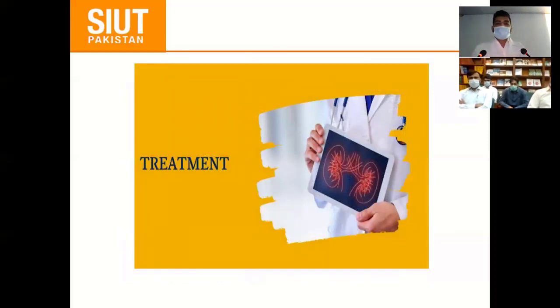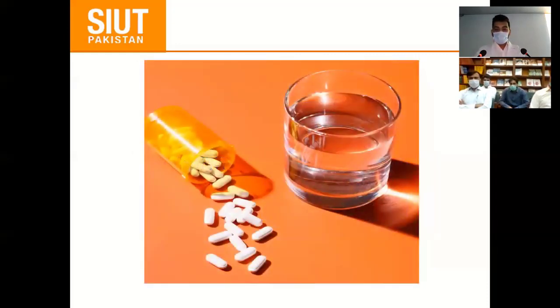So what's the treatment? It depends upon whether it is complicated or uncomplicated. If it is not associated with sepsis or signs of sepsis, that is the uncomplicated, along with this triad, and if there is an element of sepsis, that is the complicated. And in uncomplicated, we start with the oral antibiotic.